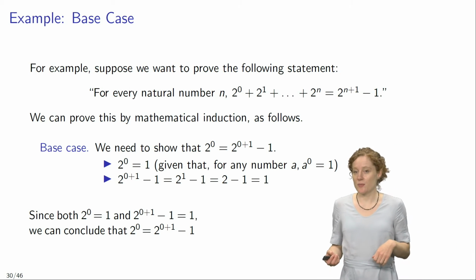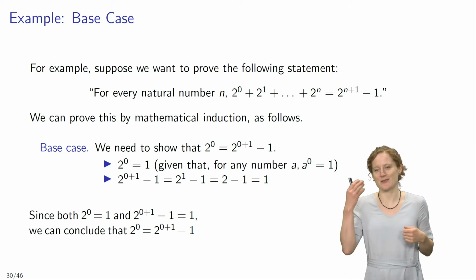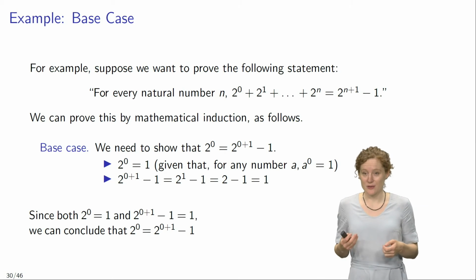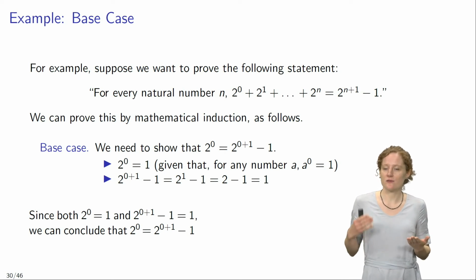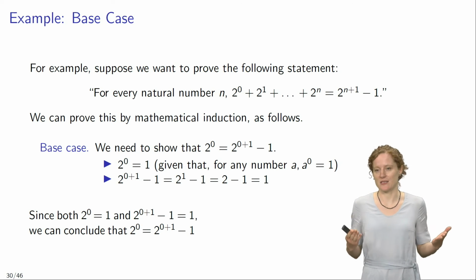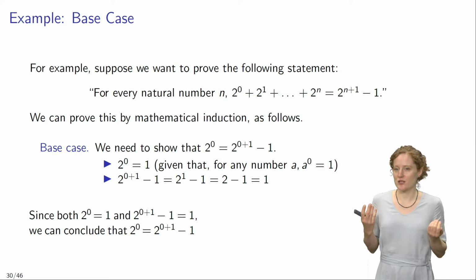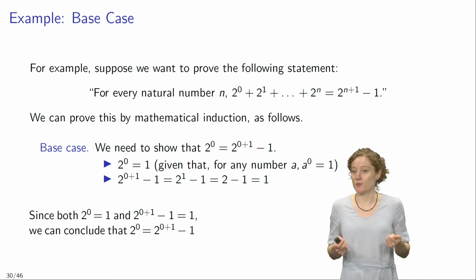And so since both 2^0 equals 1 and 2^(0+1) - 1 equals 1, we can conclude that in fact 2^0 equals 2^(0+1) - 1. And that completes the base case. Here we have shown that the number 0 has the property that we wanted to prove it has.